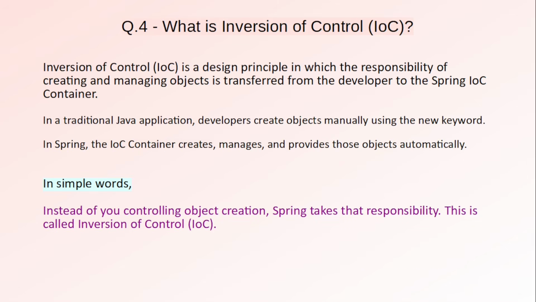Now let's see the fourth question. What is inversion of control? Inversion of control is a design principle in which the responsibility of creating and managing objects is transferred from the developer to the Spring IOC container. In a traditional Java application, developers create objects manually using the new keyword. In Spring, the IOC container creates, manages, and provides those objects automatically. So in simple words, instead of you controlling object creation, Spring takes that responsibility. This is called inversion of control.